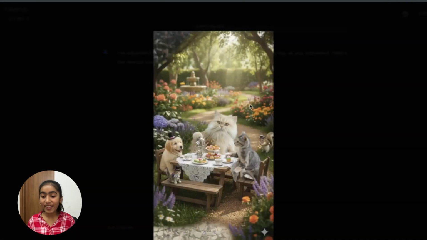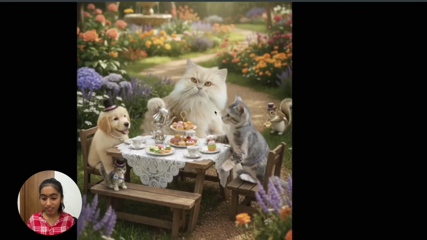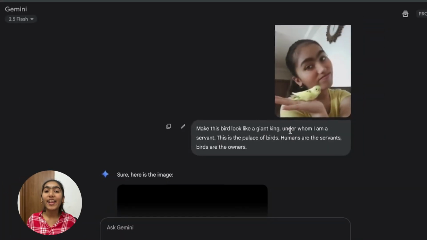It's so accurate. It actually looks like the animals are having a tea party. These both are my cats and they're having fun. How cute is this? You can literally create an entire story, a random story based on your pets, like your pet's secret life. Okay, I'll give you another example.